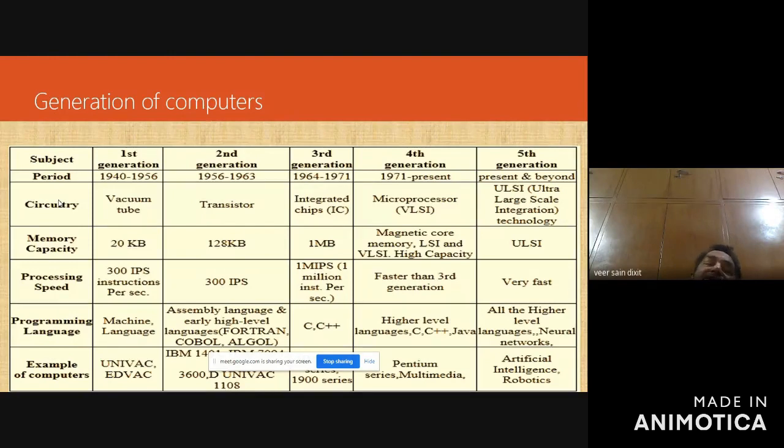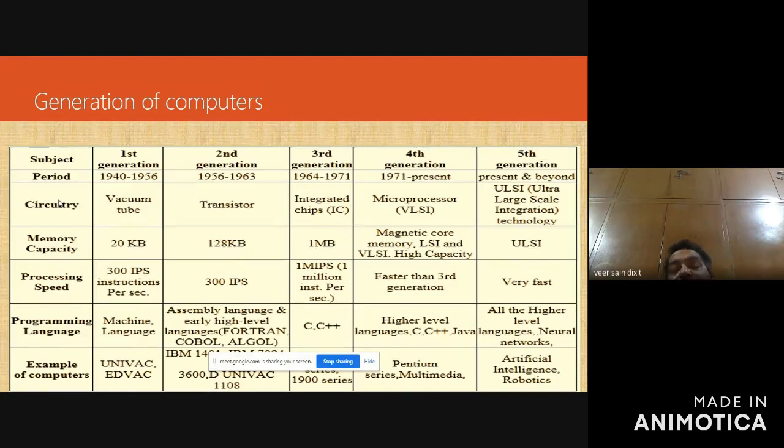Then the second generation came into existence. The period was between 1956 and 1963. In the second generation, we were using transistors for the circuitry, so the size of the computer will definitely be smaller than the first generation computer.